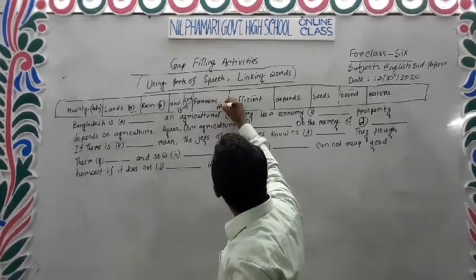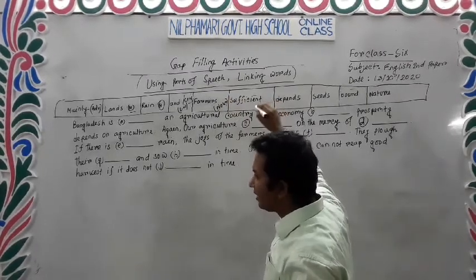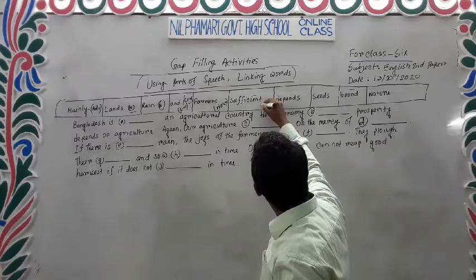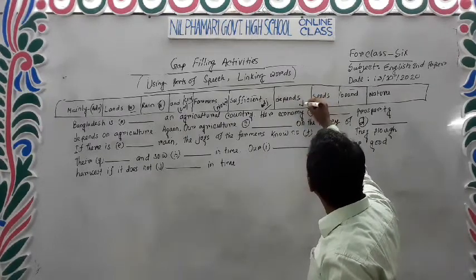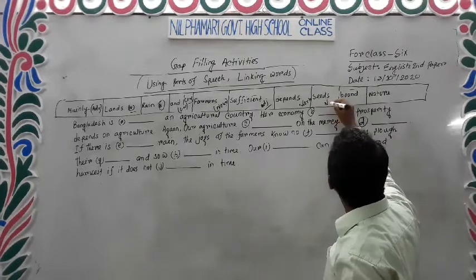Farmers is a noun. Sufficient is an adjective. Depends is a verb. Seeds is a noun.